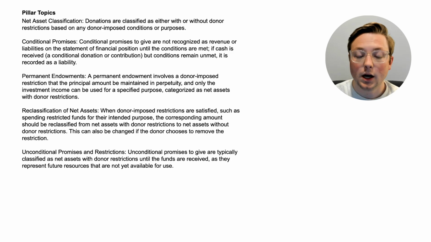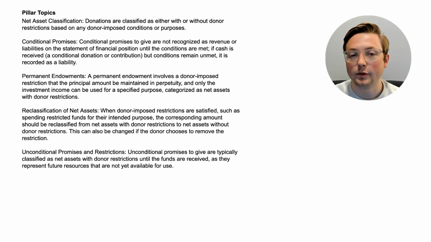And then finally, unconditional promises to give are typically classified as net assets with donor restrictions until the funds are received, as they represent future resources that are not yet available for use. So if somebody promises you they're going to give you money and they promise it without a condition, you don't have to do anything to receive the money, they're just going to give it to you eventually, you still have to record it as with donor restriction until you receive it, because you can't use money you haven't actually received yet. And with that, those are the pillar topics for this video, a summary of what we learned from this video. And that is the end of the video.